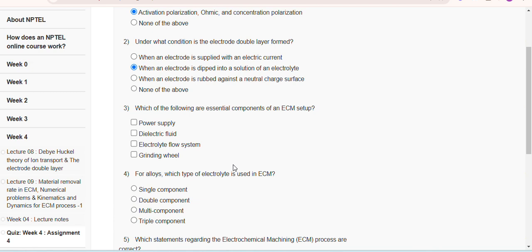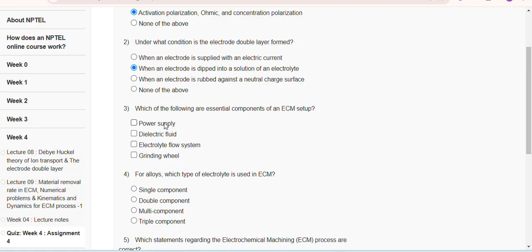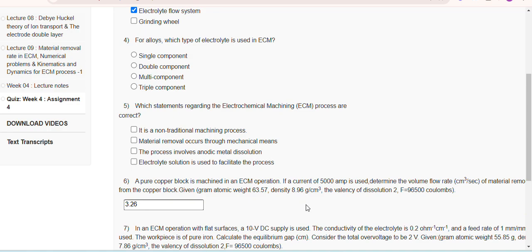Third question: which of the following are essential components of an ECM setup? So the answer is C. A and C are both correct. A and C are the correct answers.